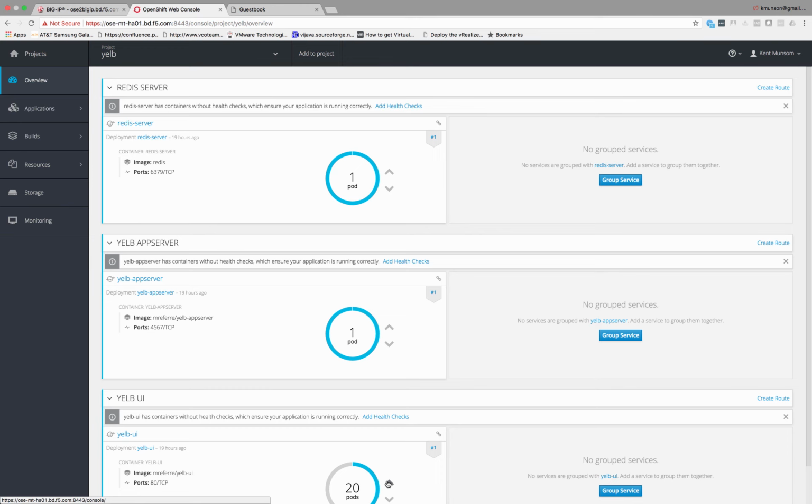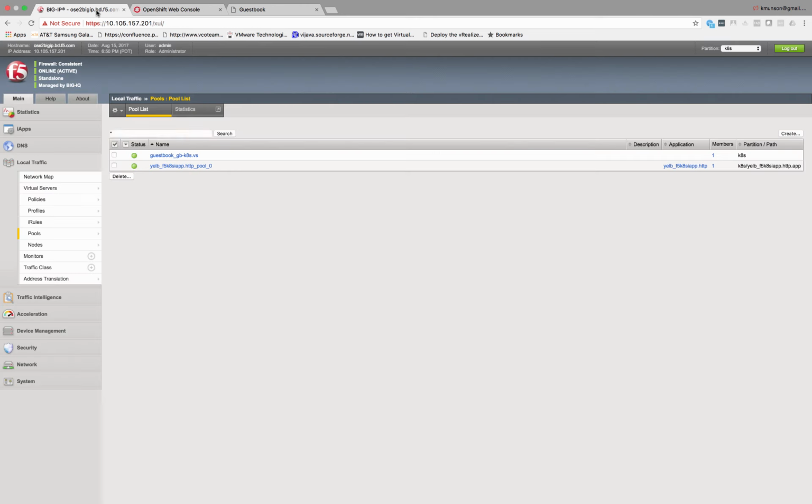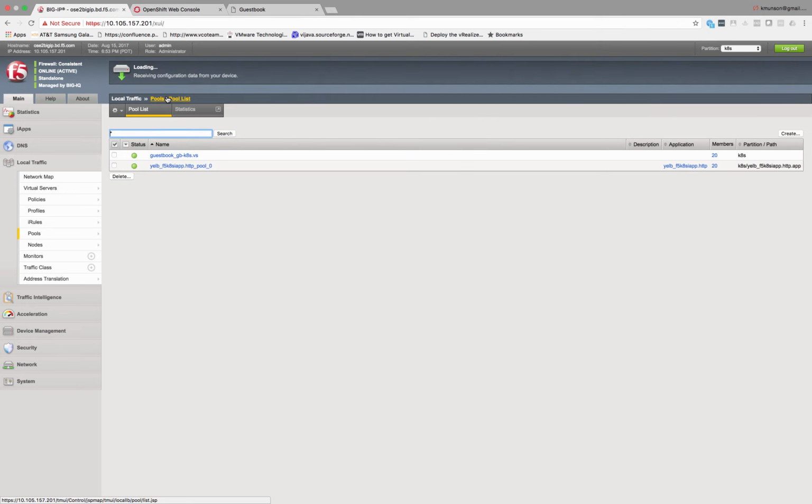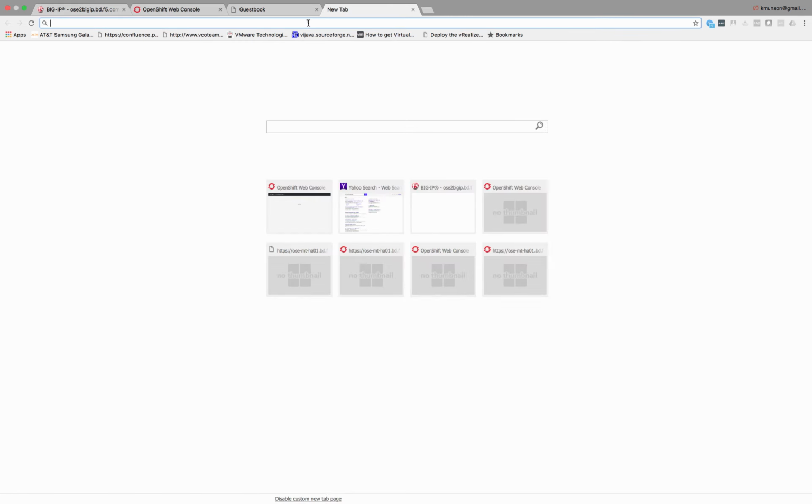And as the circle completes, it's instantiating those containers. If we go back and take a look, you see the Guestbook has already grown to 20 pool members. And you see both of our pools are now at 20 members.